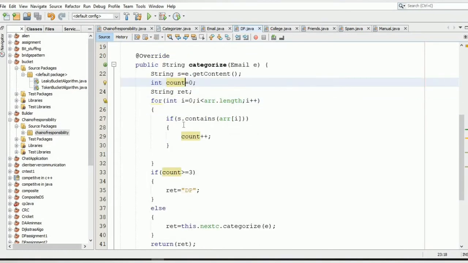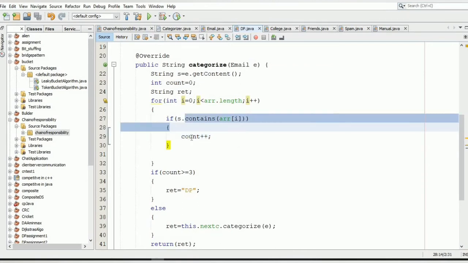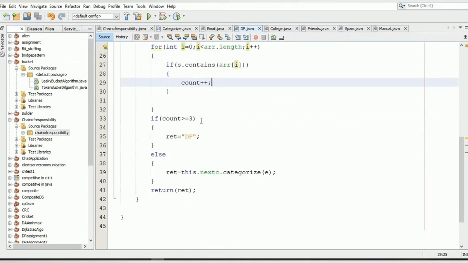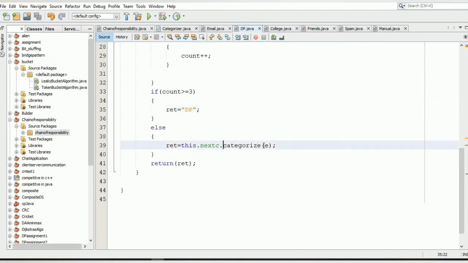In this, we are simply checking the contents of the email with the given values in the array. If it contains the given values of the array, then we will increment the counter. And after this, we will check if the counter is greater than or equal to 3, then we will set ret to DP, or else we will call the categorize method of nextC, and we will pass the email object e, and this will return some string in ret, and after this we are returning the ret object.